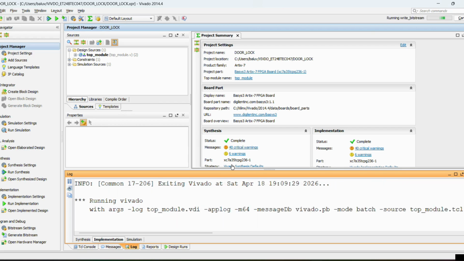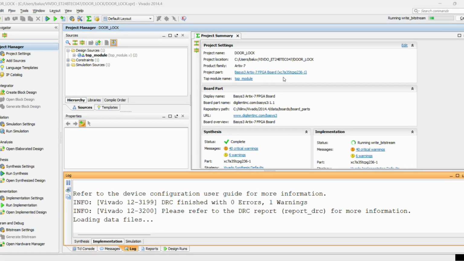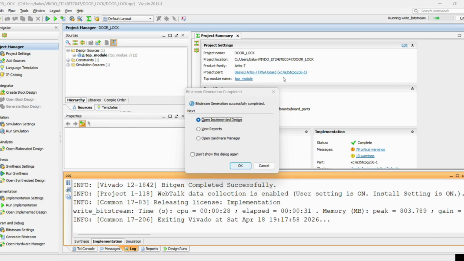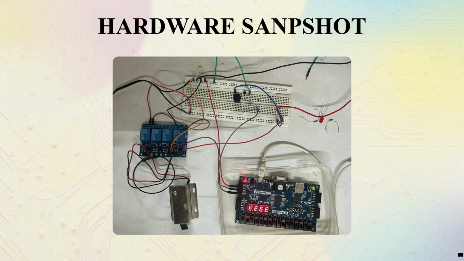After the bitstream file is successfully generated, we open the hardware manager and program the FPGA device, and once the device is successfully programmed, the design starts running on the FPGA board.